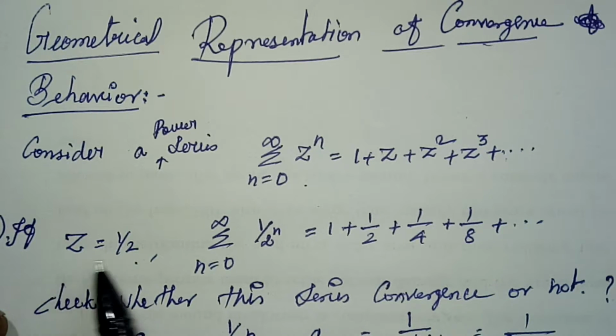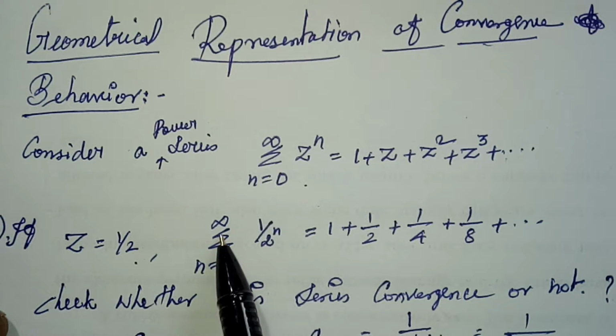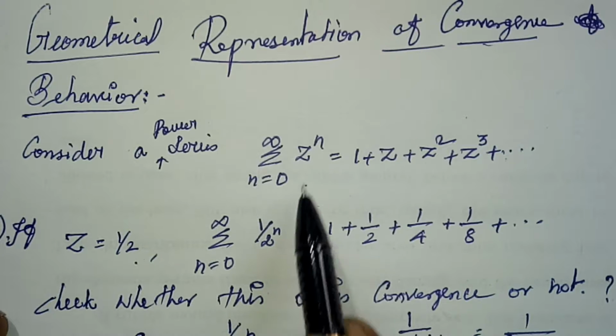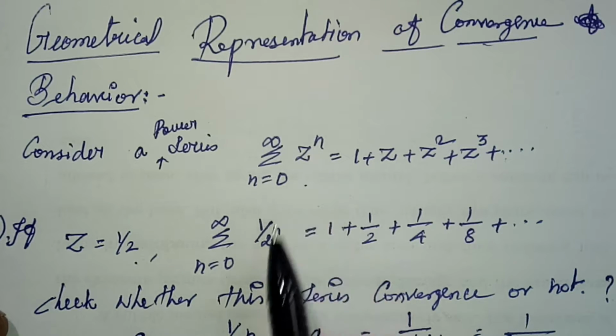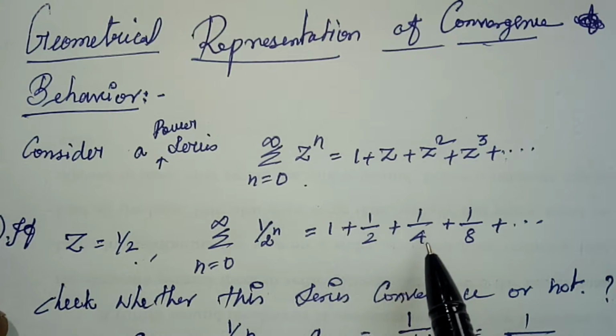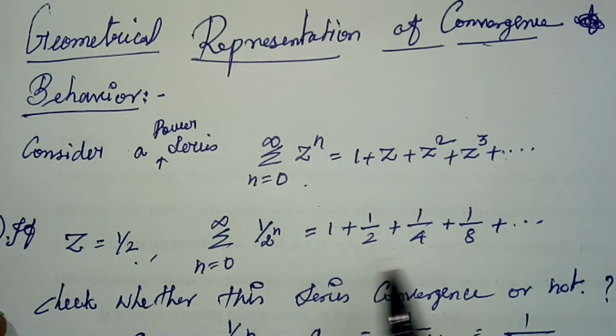I am going to take z equal to 1 by 2. Then my power series becomes summation n equal to 0 to infinity 1 by 2 power n, right? Because I substituted z equal to 1 by 2. So I get 1 by 2 power n. Then our series becomes 1 plus 1 by 2 plus 1 by 4 plus 1 by 8 plus and so on, right? Now I am going to check whether this series is convergent or not.